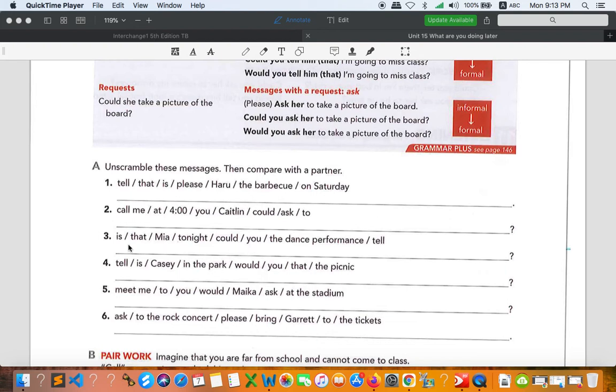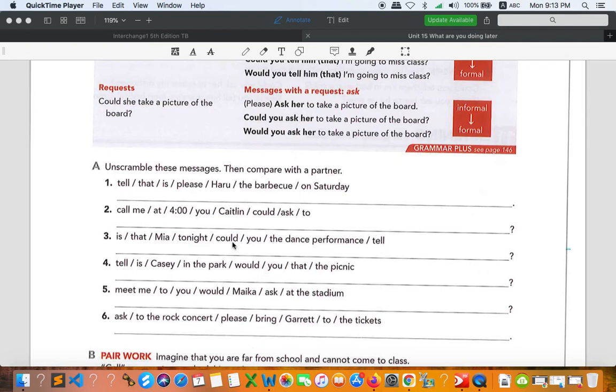Number 3. That is a statement, because we have tell. Right here, ask is a request, but now it is a statement because we have tell. And you cannot use please because we have a question mark right here, so you can say could. The form is could you tell someone that, subject, verb, and object.